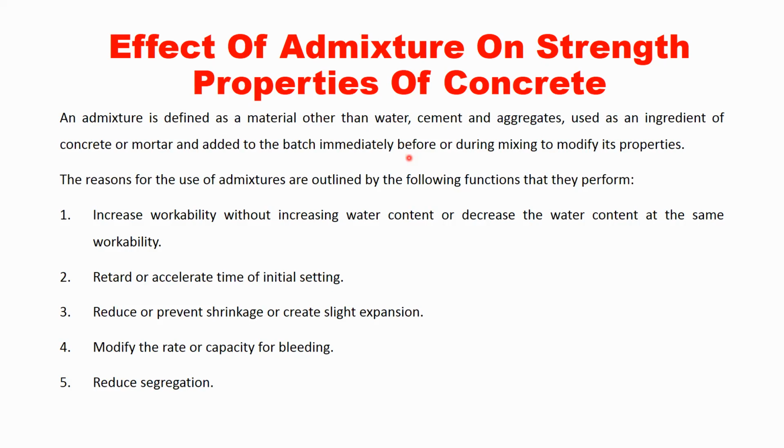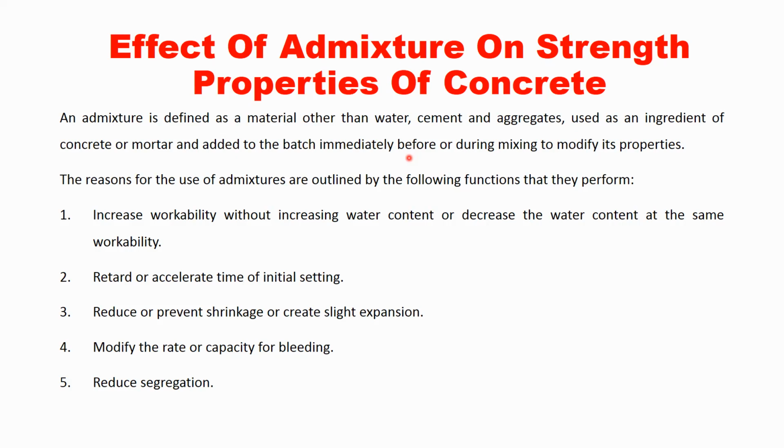So these are the different properties of concrete which we can modify based on our requirement. This can be done by the addition of admixture, and the admixture can be added to the concrete while it is mixing. First we will batch all the four ingredients in their proper proportion. So whatever quantity of cement, fine aggregate, coarse aggregate, and water is needed, we will take those four ingredients in those quantities. After that, we will take the admixture also in its proper quantity. The quantity of admixture we can get to know in the mix design.